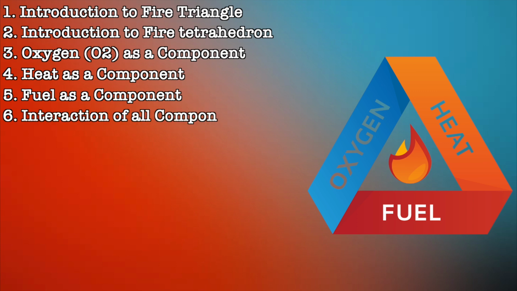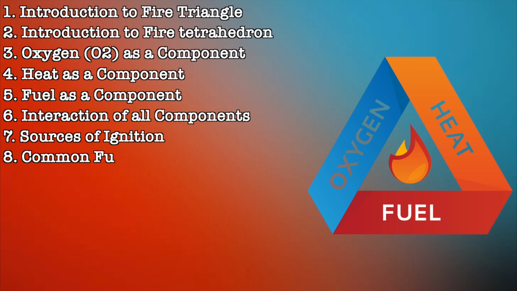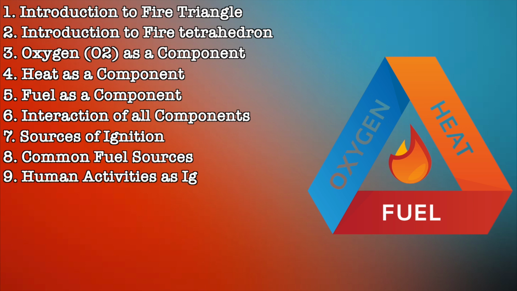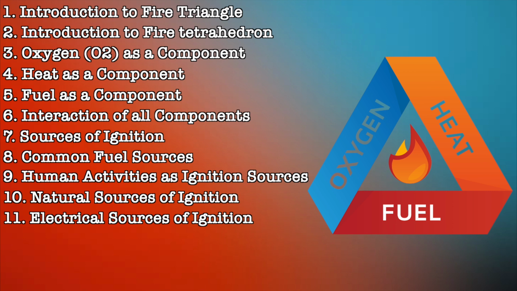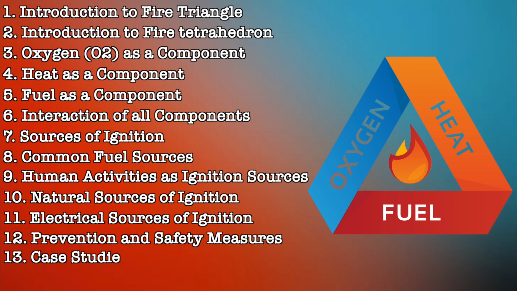Interaction of all the components, sources of ignition, common fuel sources, human activities as ignition sources, natural sources of ignition, electrical sources of ignition, prevention and safety measures, various case studies, and at last conclusion.